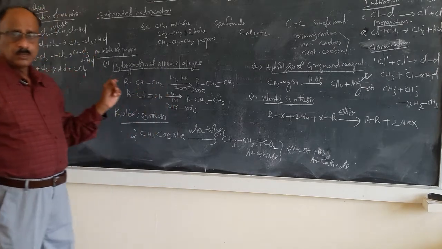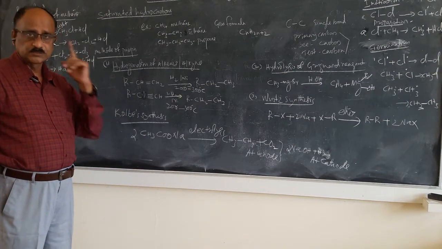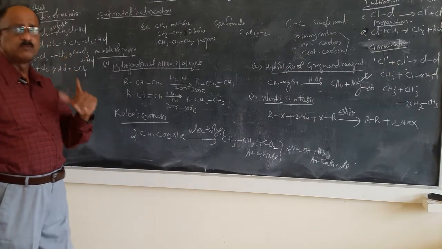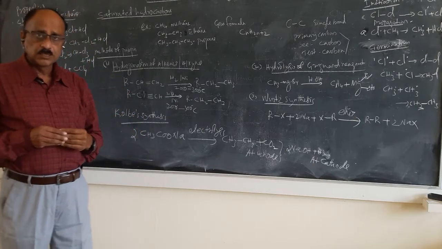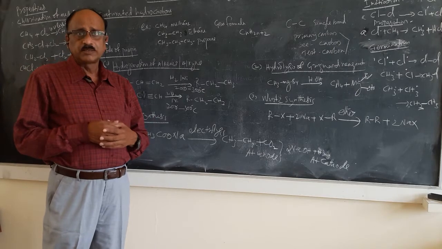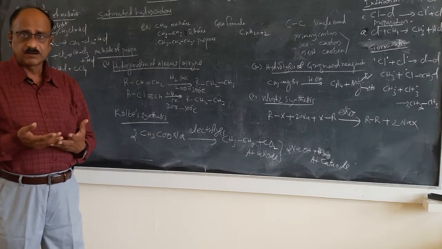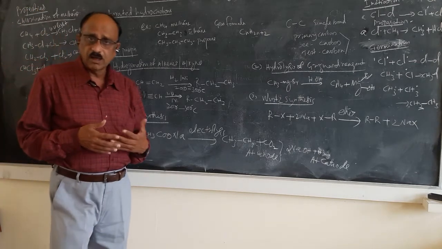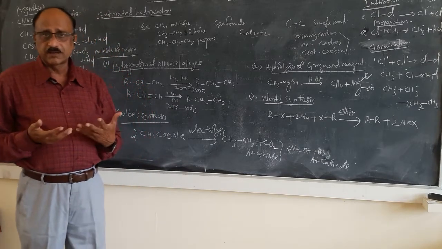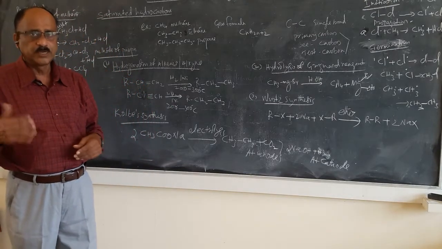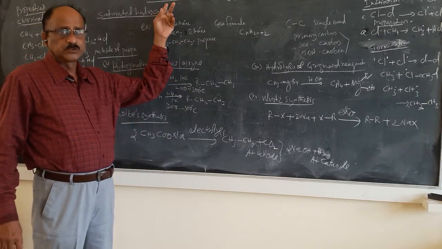You must know what is a saturated compound and what is an unsaturated compound. It depends upon the bonding between carbon atoms. If the bonding between two carbon atoms is a double bond, they are unsaturated compounds, alkenes. If two carbon atoms are connected by a triple bond, it is known as alkynes. Later you will learn all those things. At the beginning I am starting the portion on alkanes.